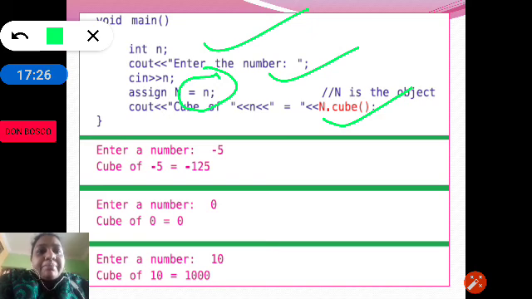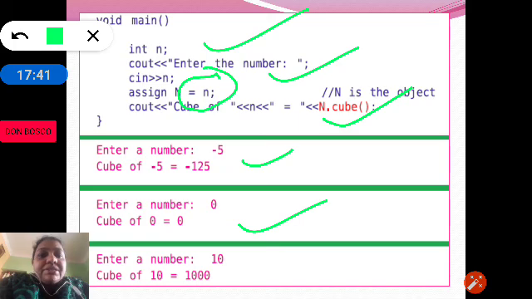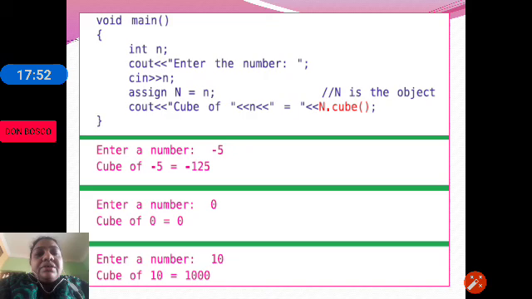So enter a number, the number given is -5. So cube of -5 is -125. Another example, where the input given is 0, the cube of 0 is again 0. Enter a number, the number given is 10 and cube of 10 is 1000. So this is how the cube function executes.